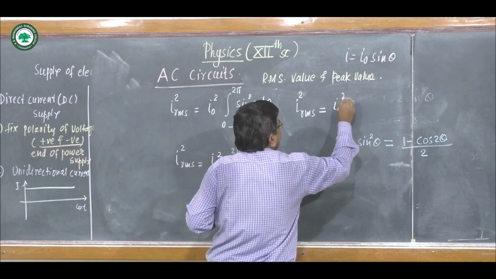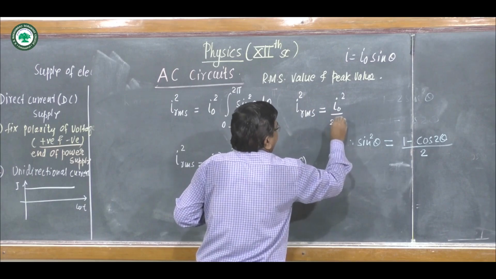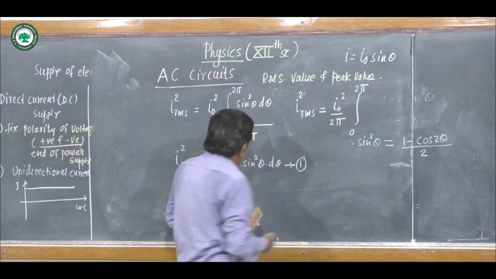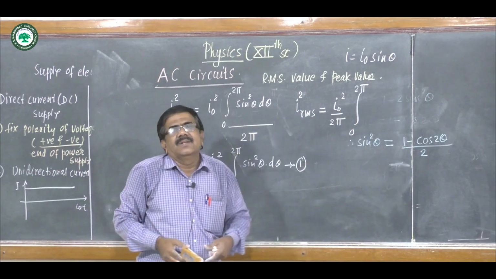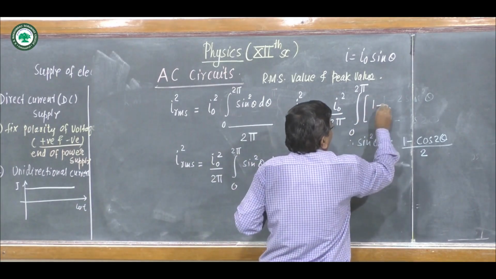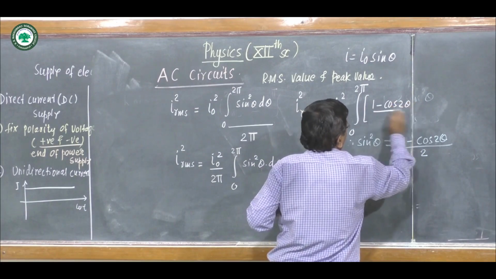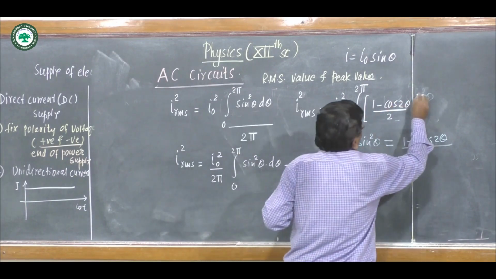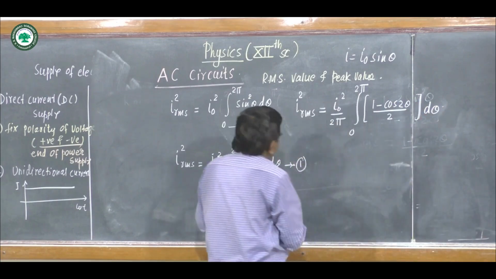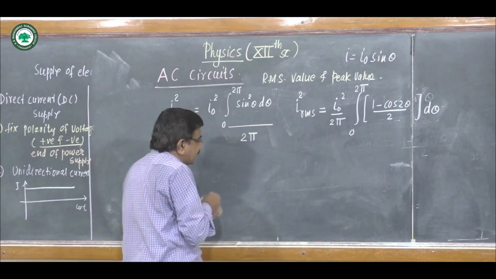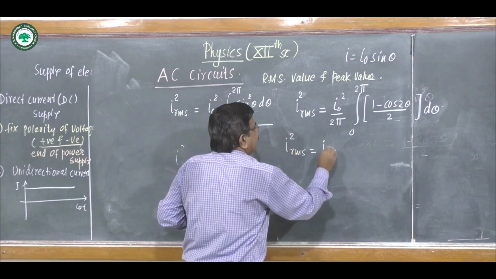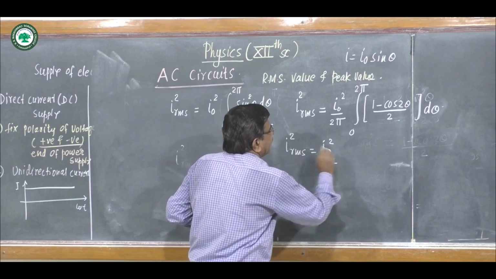I0 square divided by 2 pi, integration from 0 to 2 pi, and the value of sin square theta is 1 minus cos 2 theta upon 2, into d theta. We solve this part. I square RMS is equal to I0 square upon 2 pi.